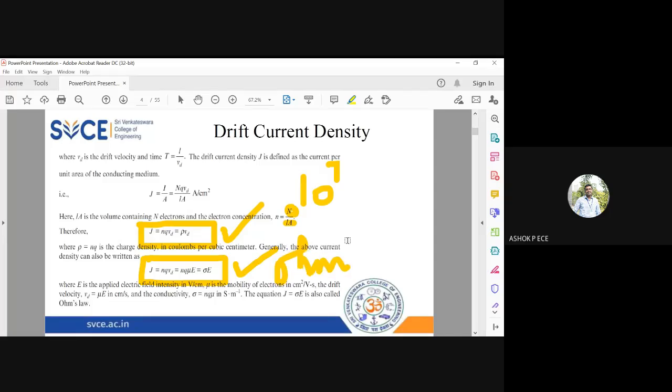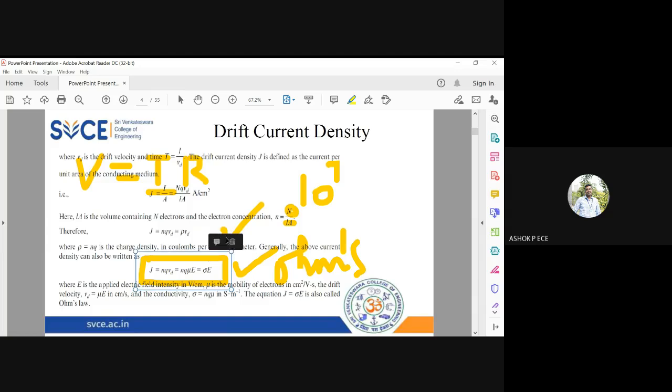So can anybody say what is Ohm's law? You have studied, right? So what is Ohm's law? V is equal to IR. Okay. So V is equal to IR. That is Ohm's law, right? So I will just explain how this V is equal to IR is transformed here.